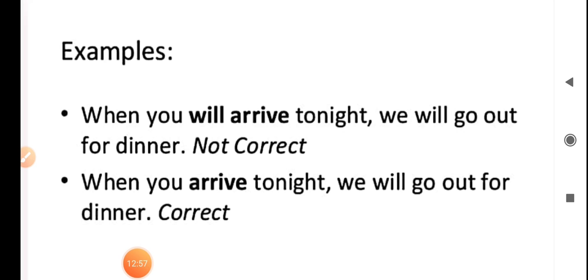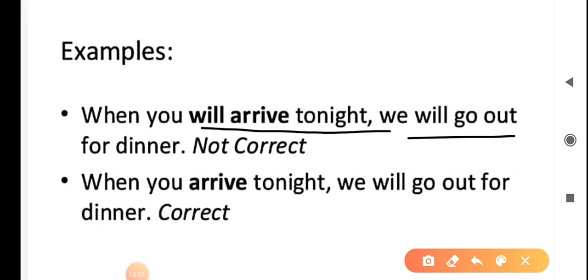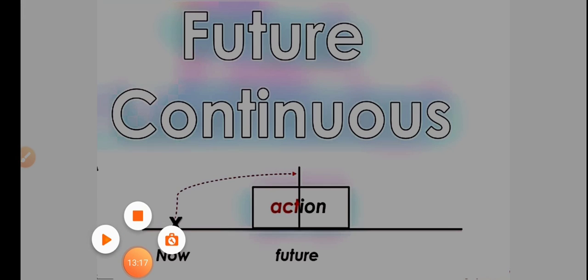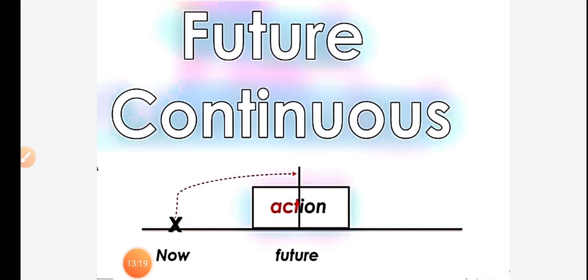For example, when you will arrive tonight, we will go out for dinner. Is this construction of sentences not correct? Next, when you arrive tonight, we will go out for dinner. This one is correct. Now, come on, future continuous tense.